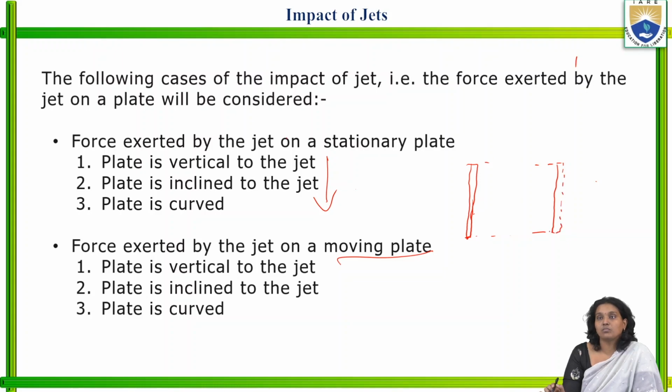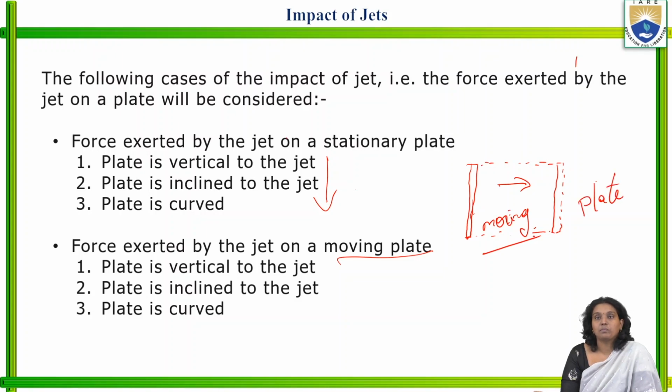The plate is moving. We are considering the moving plate. So, force exerted by the jet on a moving plate: the plate is vertical to the jet, the plate is inclined to the jet, and the plate is curved, similar to the stationary plate. So these are the basic categories which we consider.